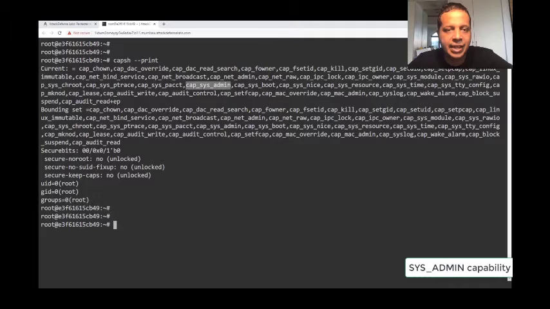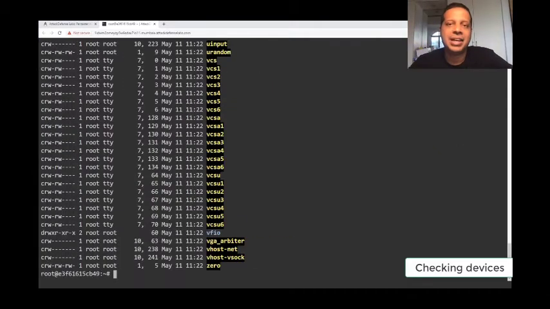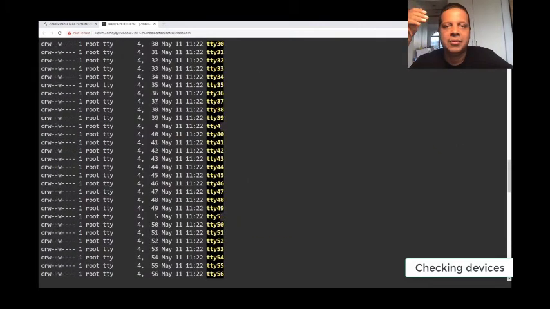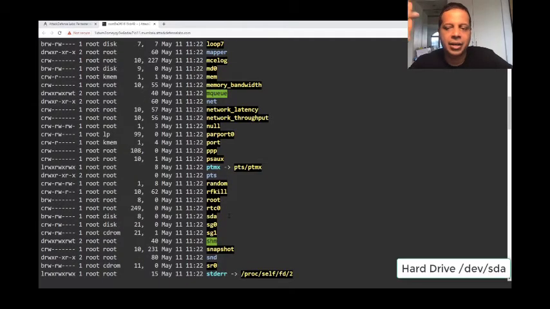We can clearly see that we have a lot of capabilities, which would be the case when you apply the --privileged option with Docker. And we can see we have CAP_SYS_ADMIN. Now, the easiest thing that we can do is, because we have access to all the devices, we can quickly look at our hard drive, which I can clearly see is /dev/sda. The important thing is, because you have access to all the devices of the host, what you're really seeing as /dev/sda is the host's hard disk, right?